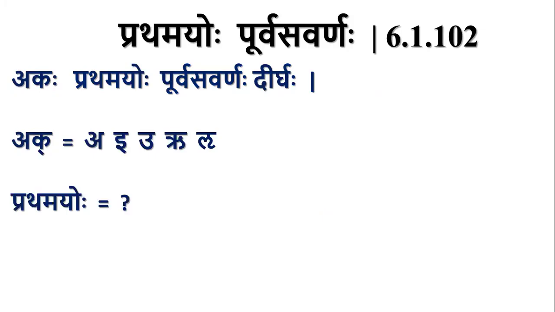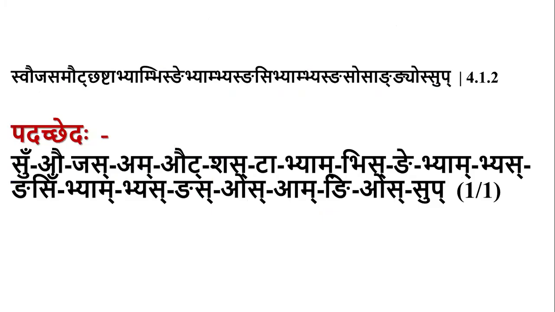Pratamayoho means, we have this sutra: svaujasamaut chhastabhyambhisnebhyambhyasnasibhyambhyasnasosamnyossup. This is sutra 4.1.2. The padaccheda of this is: su, au, jas, and so on. All the 21 suP pratyayas are collected in this sutra.